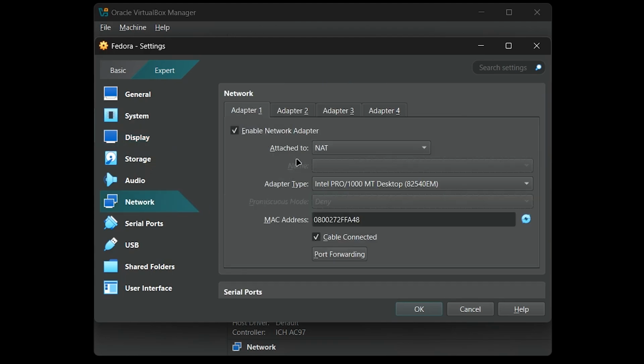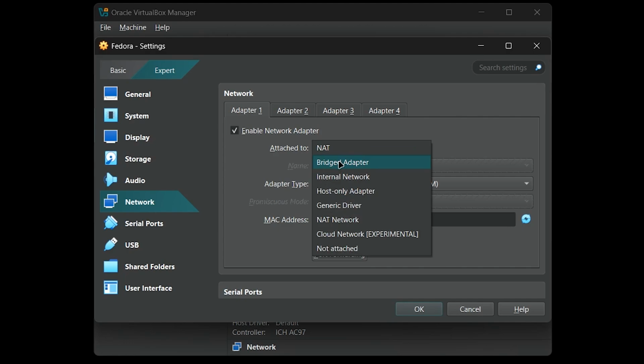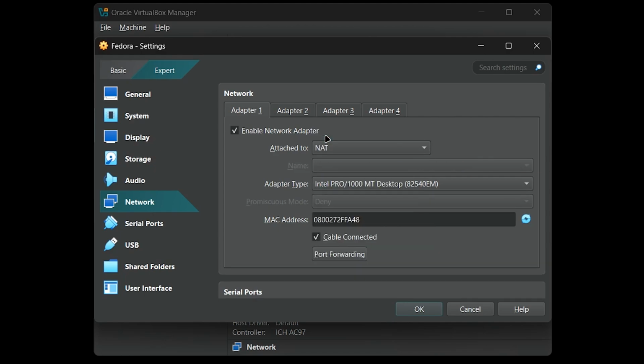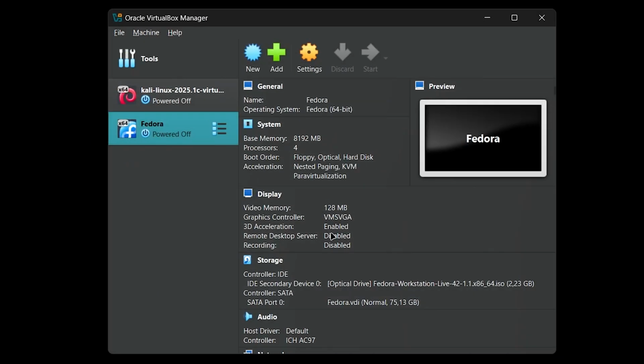Now go to Network Settings. I will choose NAT, but if you want to connect to your virtual machine via SSH, for example, you can use a bridged adapter. Now we are good to go. Let's start our machine.